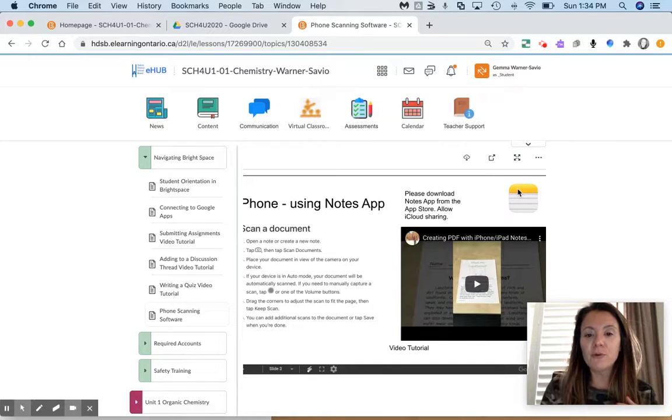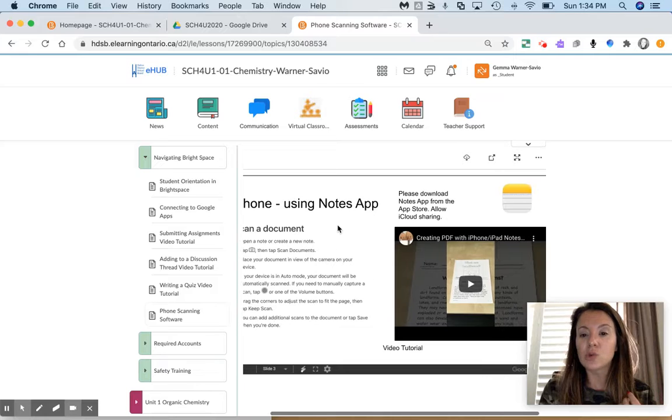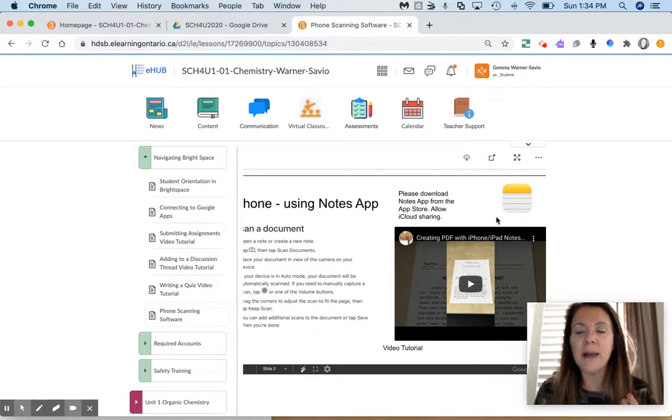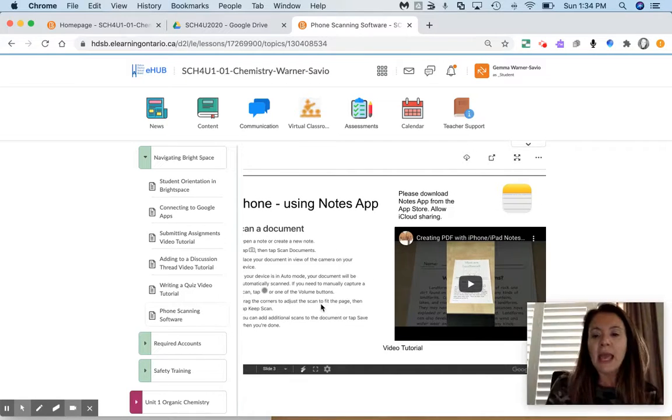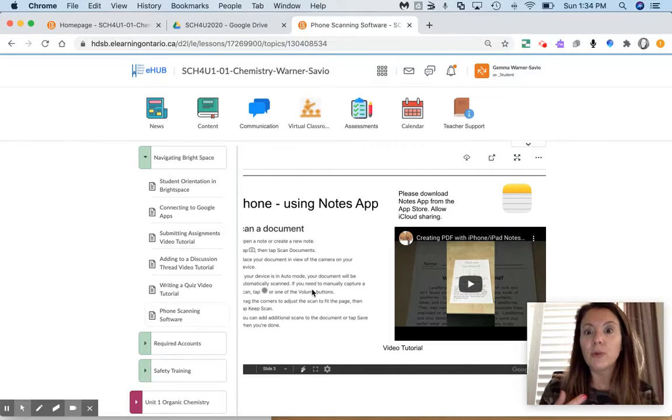If you are an iPhone user, you'll want to go to the Apple Store and make sure that you have this Notes app. It might already be on your phone, and go through this little video tutorial that takes you through how to upload all of your documents as one, okay? Because it's really kind of irritating having to open like 12 different images when everything can be scanned as one document.